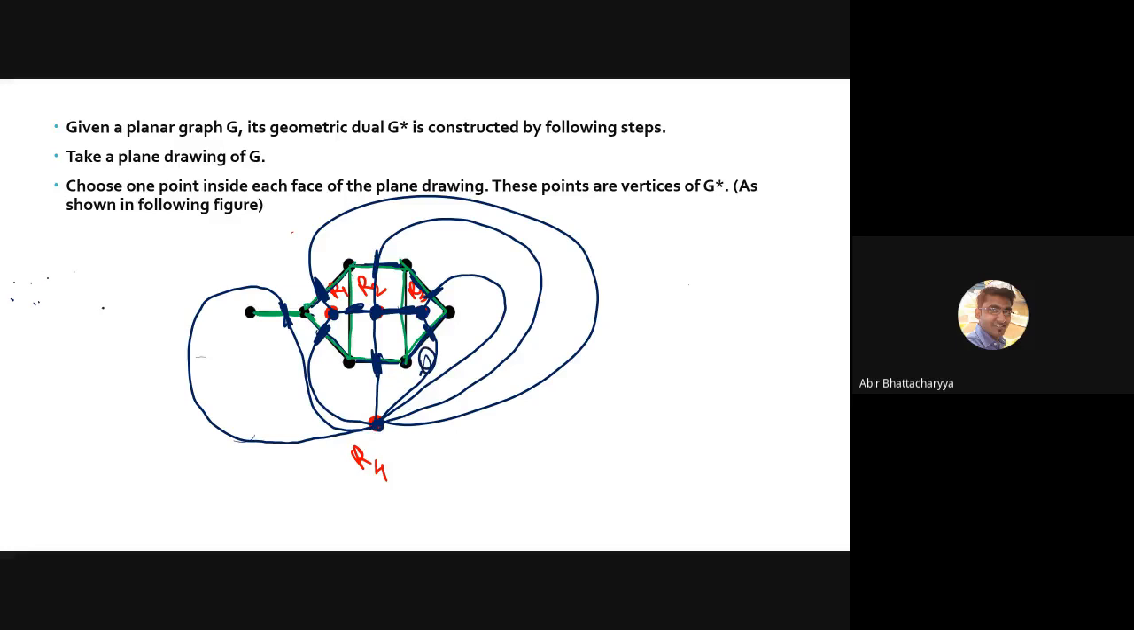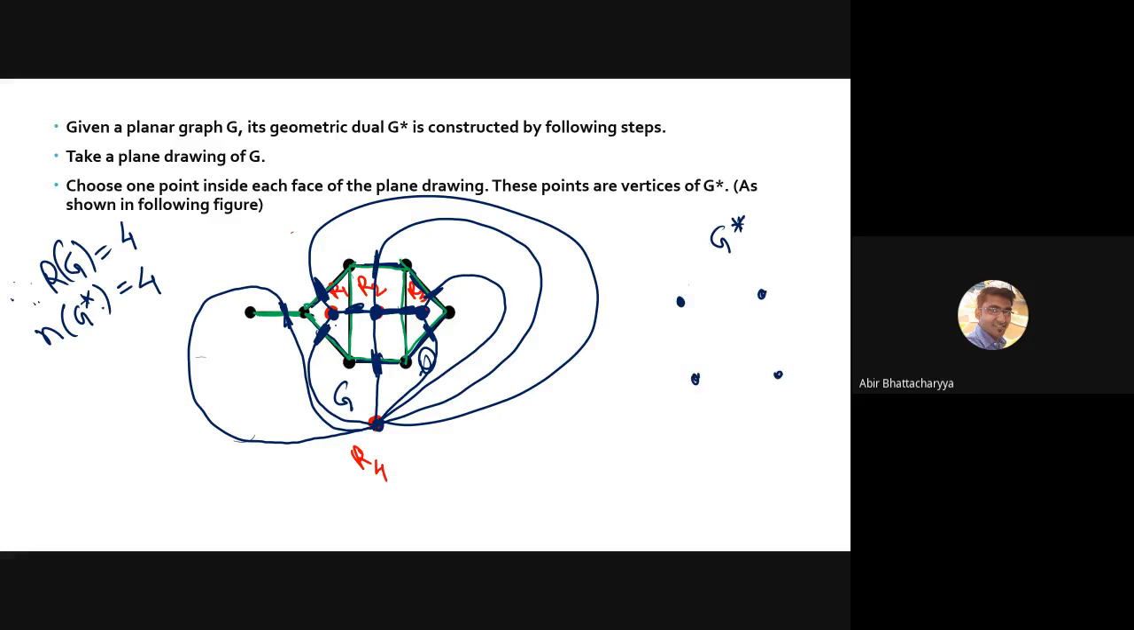So regions of G equals 4, which means that the number of vertices of G star equals 4. Okay, so this is your G. G star is actually having 4 vertices. So 1, 2, 3, 4.